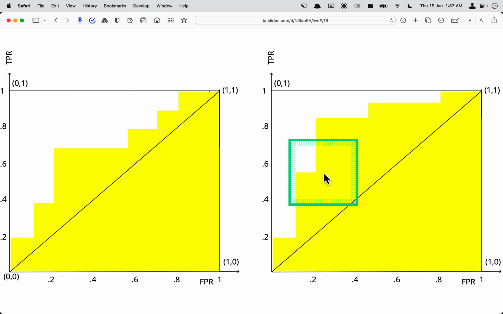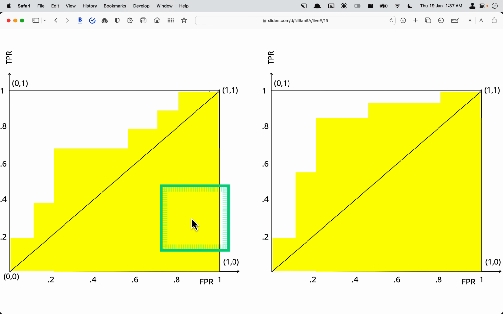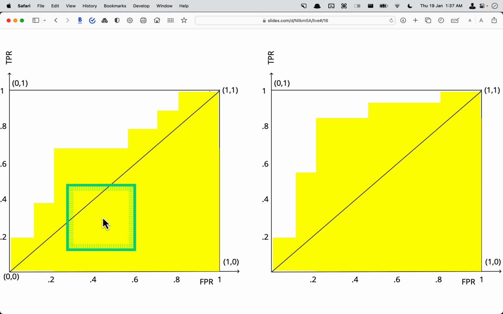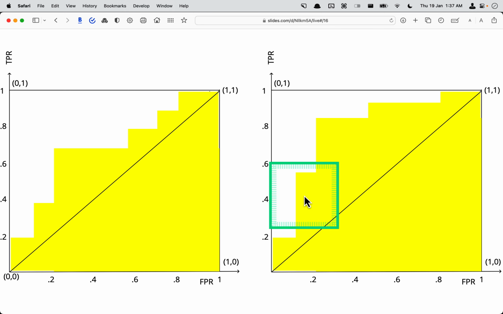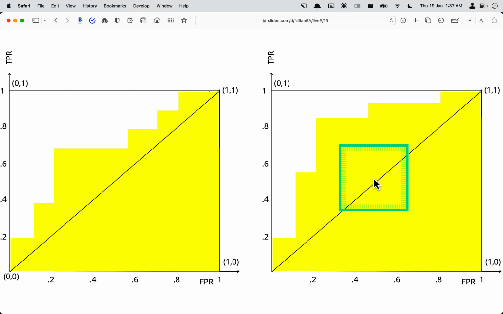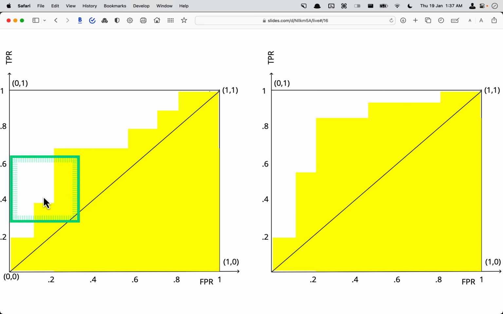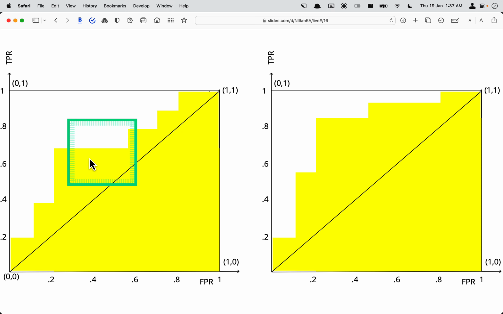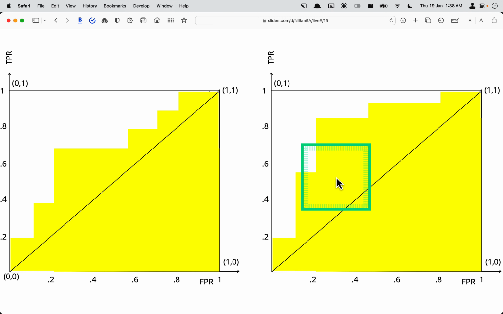And area under the curve helps in determining which model is better. So we have two models, left hand side and right hand side. Let's say two data scientists or machine learning engineers have plotted this graph, and on the left hand side the area under the ROC curve comes to 0.7, and this one you see has slightly more area, so let's say it's 0.8.